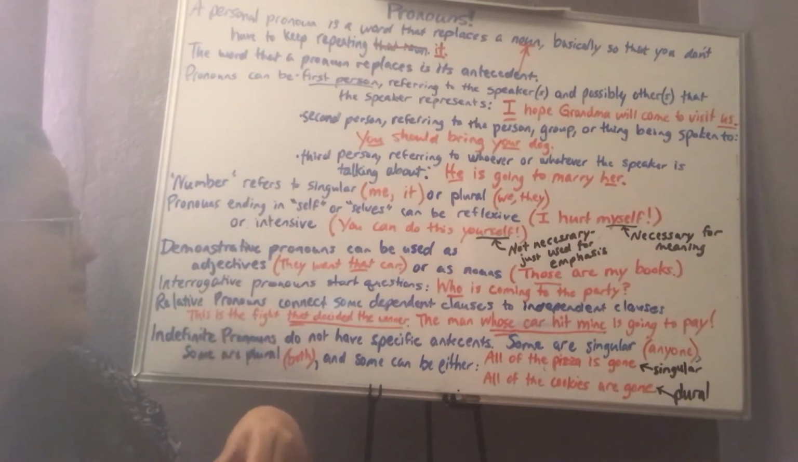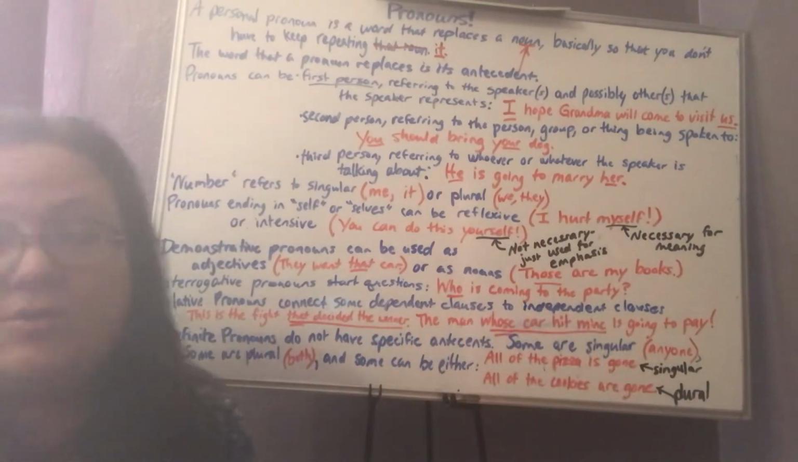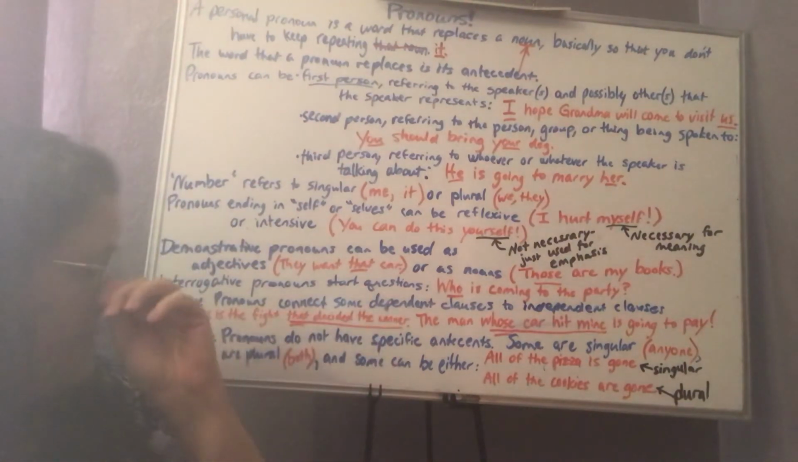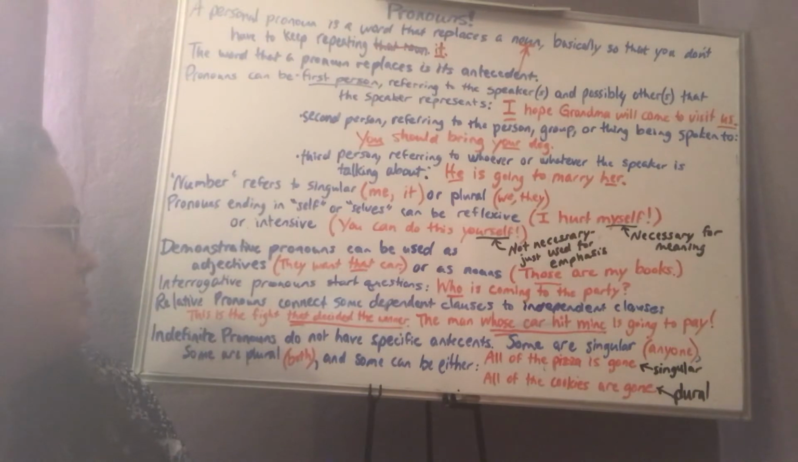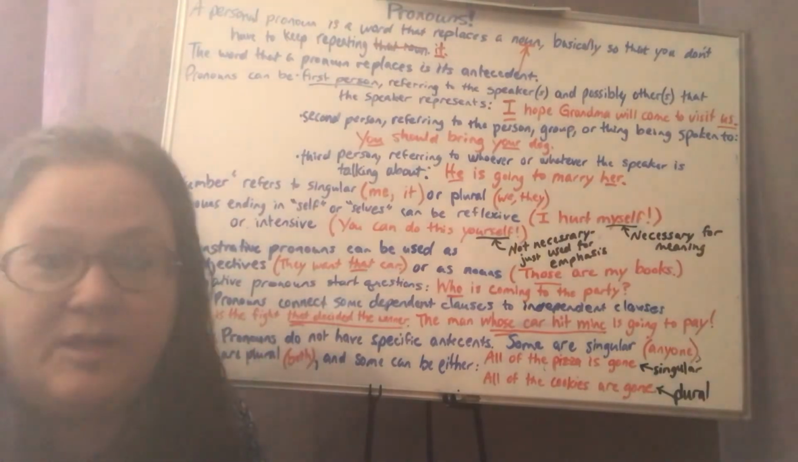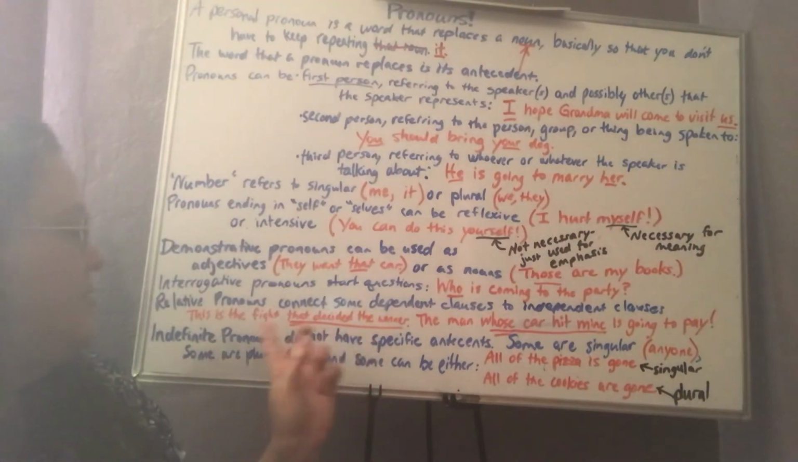Relative pronouns connect some dependent clauses to independent clauses. There are other kinds, of course, of dependent clauses, but this kind of dependent clause starts with a relative pronoun. This is the fight that decided the winner. And the word that is functioning both as the connecting word and as the subject of the dependent clause. This is the fight that decided the winner.